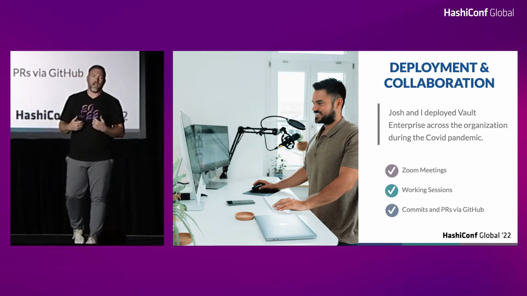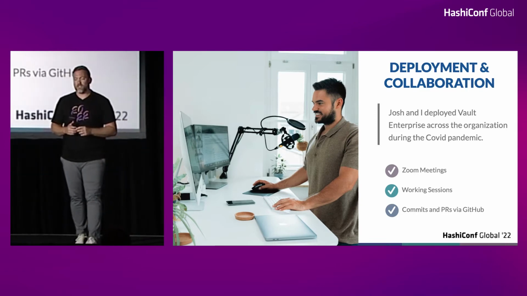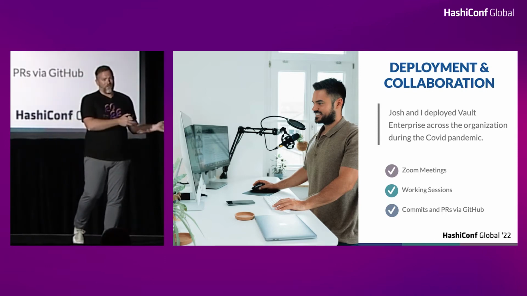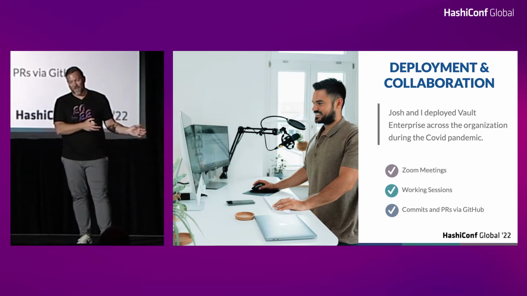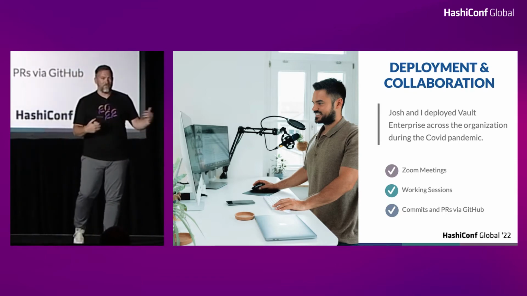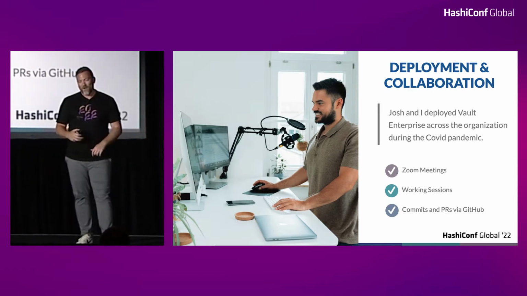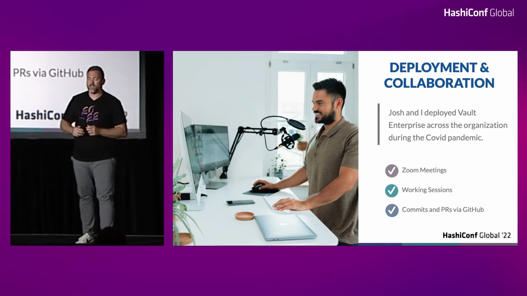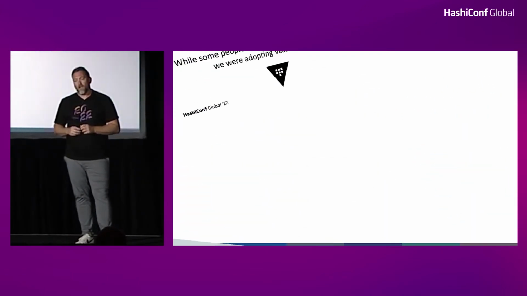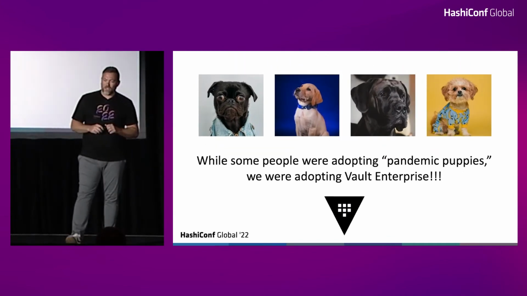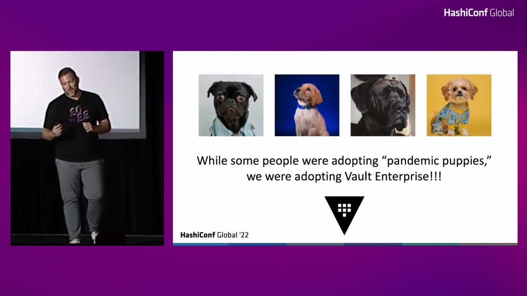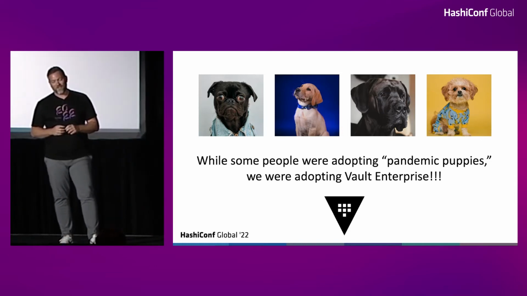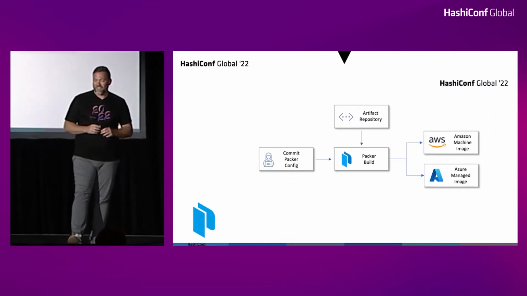And of course, I didn't have access into their environment. So my contributions were either shoulder surfing Josh's desktop, telling Josh to give me control over his desktop, or just submitting PRs through GitHub and committing directly into their GitHub. While some people were out there adopting all their pandemic puppies, we're out there adopting Vault Enterprise for Josh's organization here.